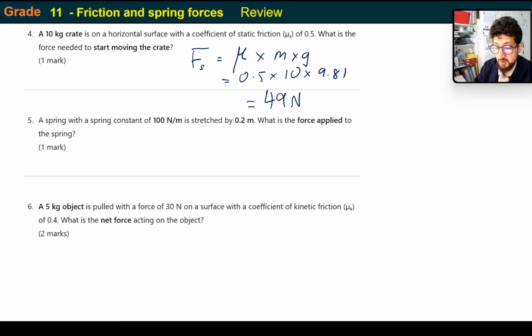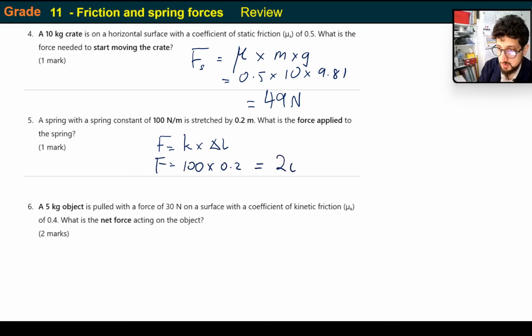Next, a spring with a spring constant of 100 is stretched by 0.2. What is the force applied? Force equals k times change in length. So it's going to be 100 times 0.2, which is 20 newtons. Okay, and finally,